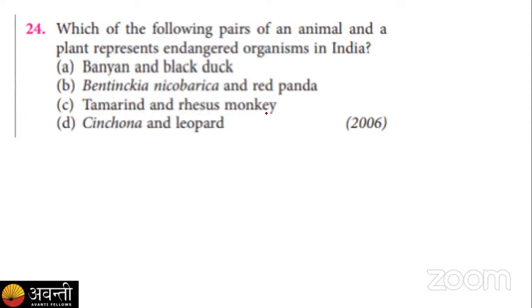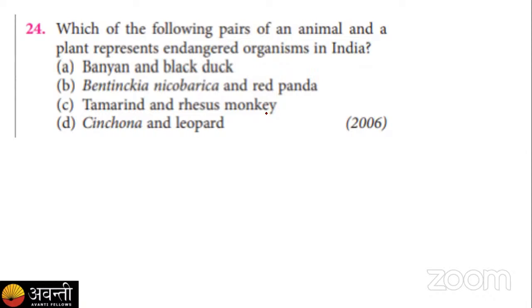Okay, let's move to the next and the last second question of the day, question number 24. It is asking: which of the following pair of an animal and a plant represents the endangered organism in India? You have to find out the endangered organism, right?